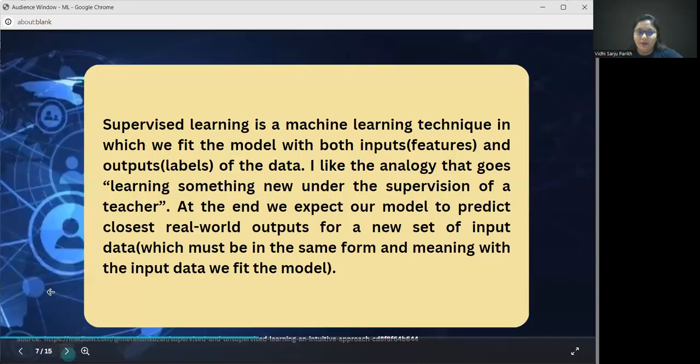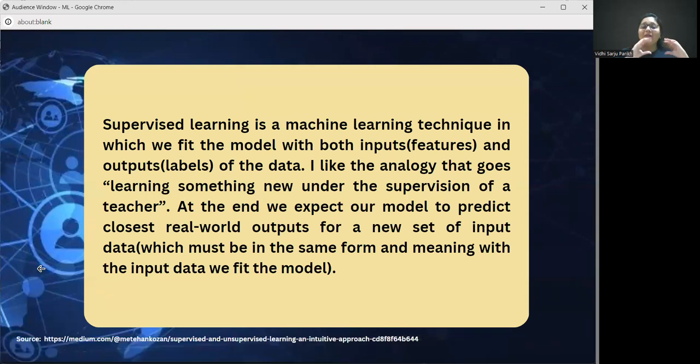Why is it called supervised? Basically, because of the input data that we give it along with labels. So the input data is well known, which makes it easier for the machine to understand what it is supposed to do with the data, what could be the expected outputs, and how the machine is supposed to function. That is why we call it supervised learning.